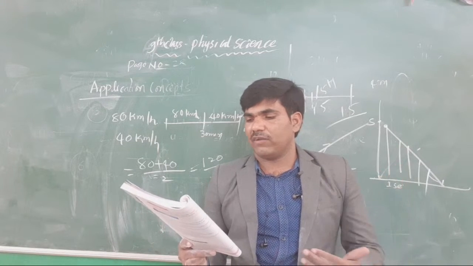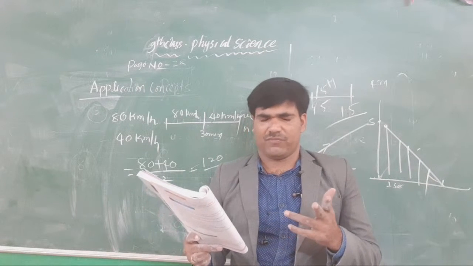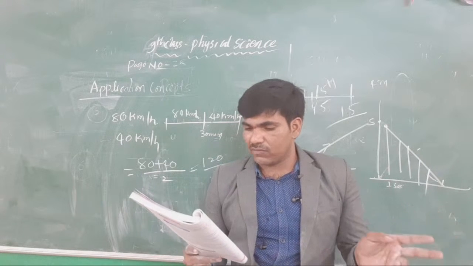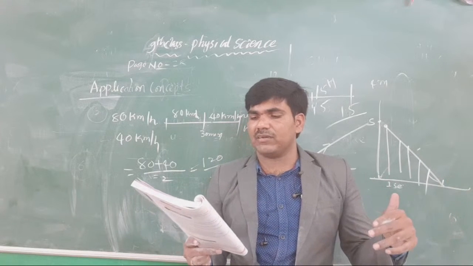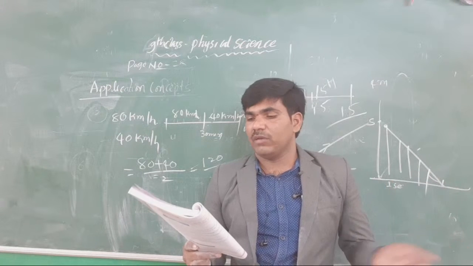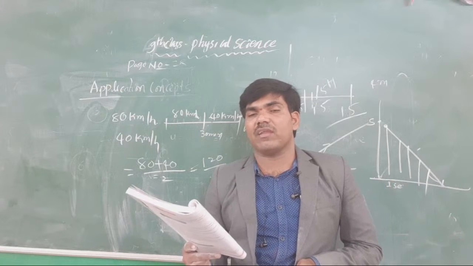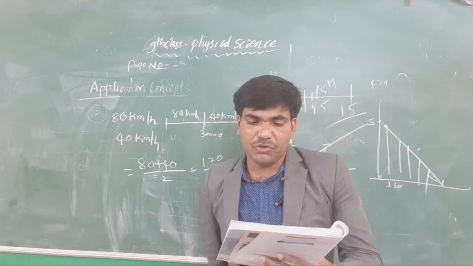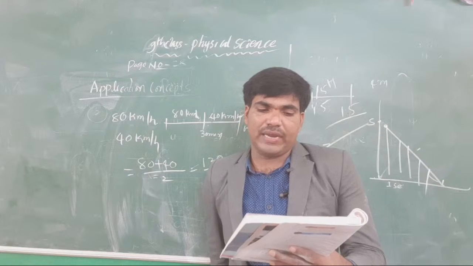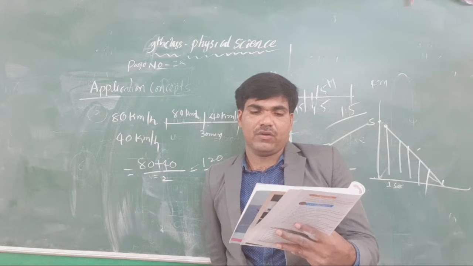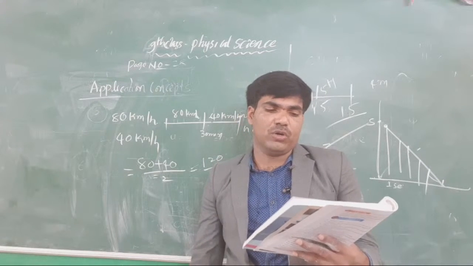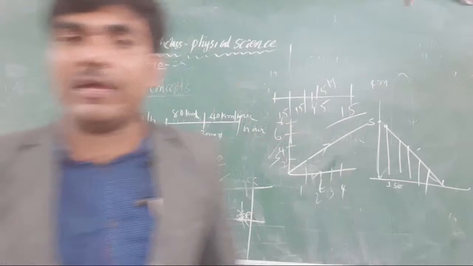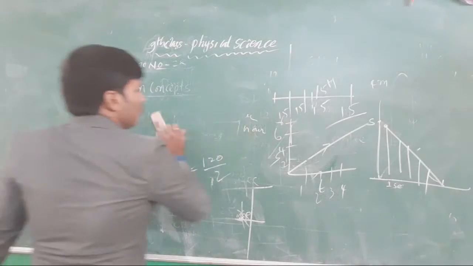For every second it travels 2 meters, and in the next 10 meters it travels in 3 seconds. What will the acceleration become? Assuming constant acceleration, find the initial speed of it. Is it clear? V is equal to u plus at, you take here. Sorry, otherwise s is equal to ut plus half at square, you have to use here.